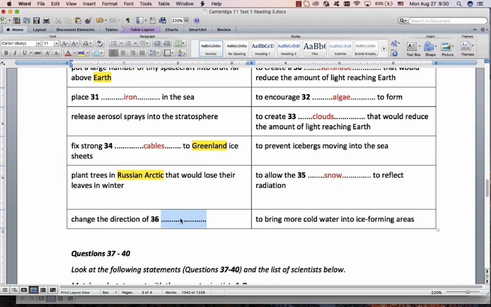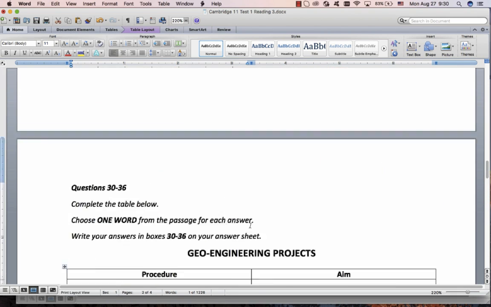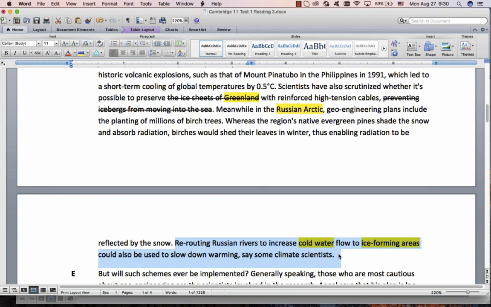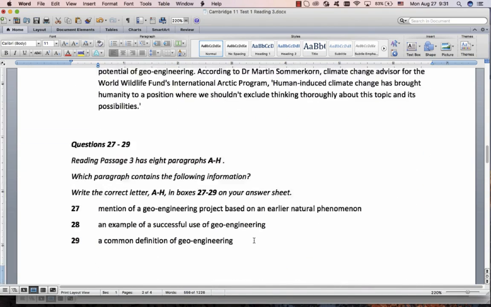Change the direction of something. Why? To bring more cold water. Change the direction of. Increase cold water, bring more cold water. You need to find a change direction, and it's actually this word. Route is a good word to know, R-O-U-T-E. It means the way that something goes, the route that you go to work, or the route that a river takes. But rerouting means change the route. We're changing the route of what? We're changing the route of rivers.